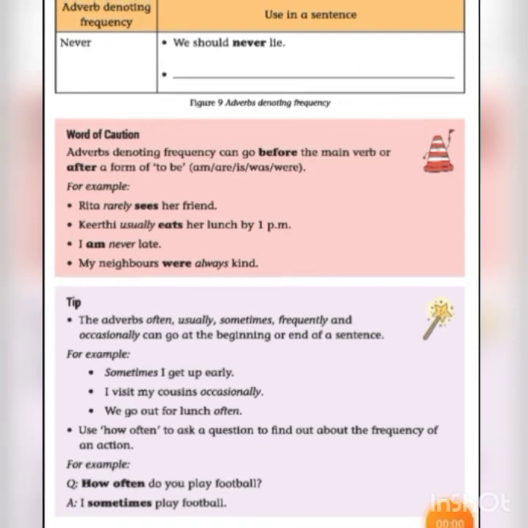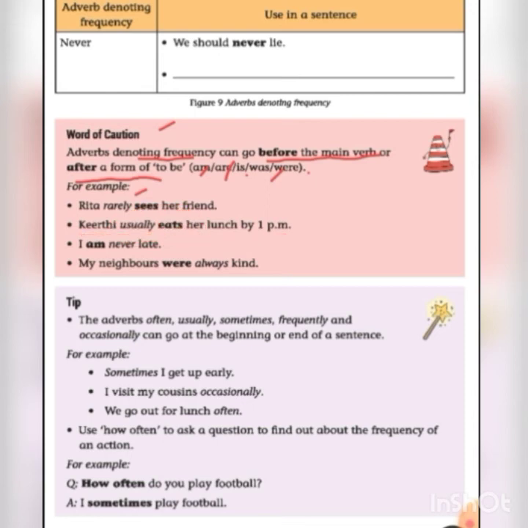Okay, children? Next, word of caution. Adverbs denoting frequency can go before the main verb or after a form of the be verbs like am, is, was, were. For example, Rita rarely sees her friend. Here sees is a main verb. Rarely denotes an adverb of frequency, so it comes before the main verb. Next, Kirti usually eats her lunch by 1 p.m. Here eats is a main verb. Usually denotes an adverb of frequency, and comes before the main verb.